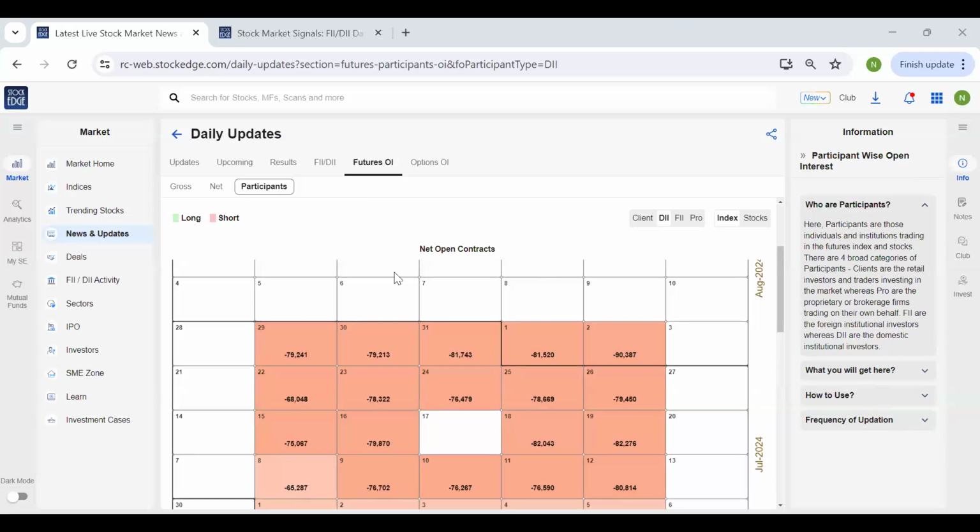Pralayji, I think the data will be updated by 7 or 8 in the evening. Kameshji, this is a new version that has not yet been released. This is the trial version that we have given to our members so that they can use this and give us their valuable feedback. But it has not yet been released. So if you just click over here, it will take you back to the old version.